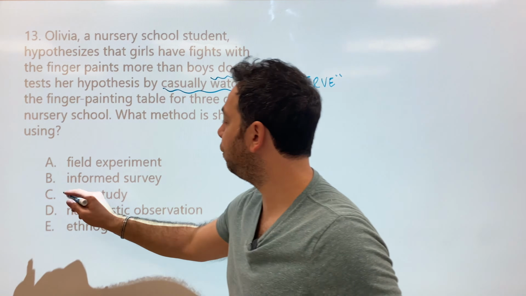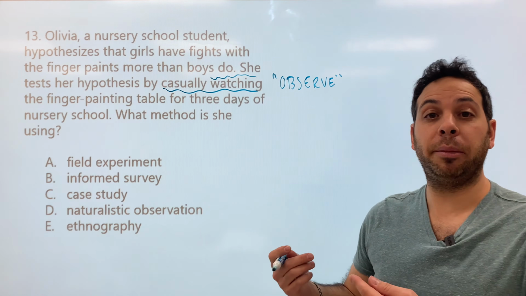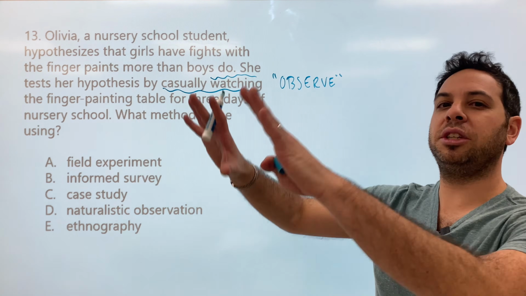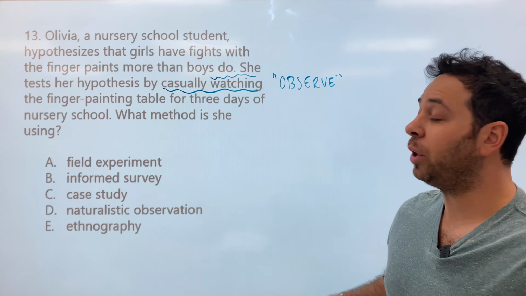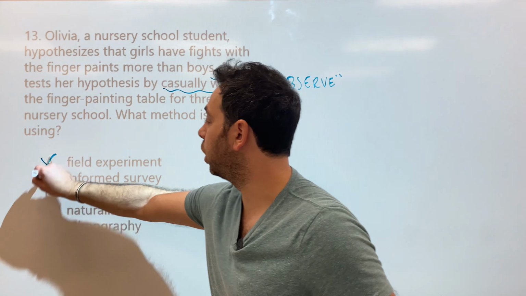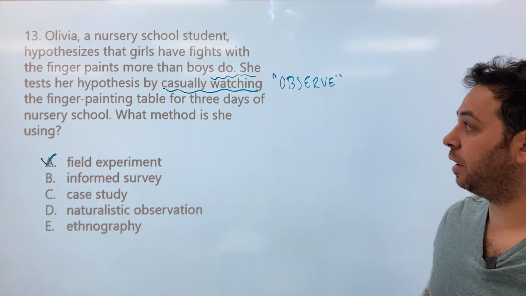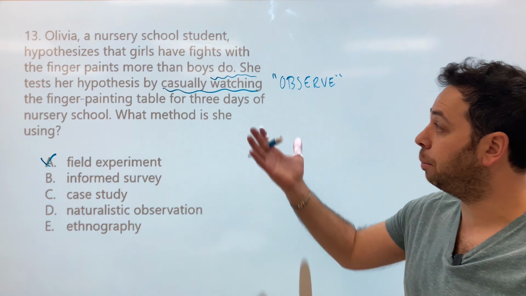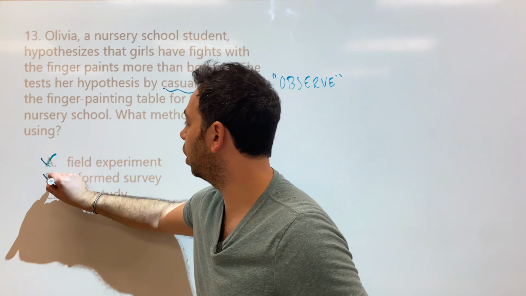Well, A is field experiment. This is an experiment in the real world, right? You do have experimental control groups, but you're actually watching people out in the real world. We don't have an experimental control group. We're going to cross that off. B, informed survey. Well, there's nothing about a questionnaire. We're not giving a survey to our people. We're just watching them. So we're going to cross that off.